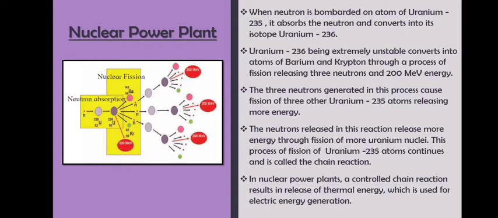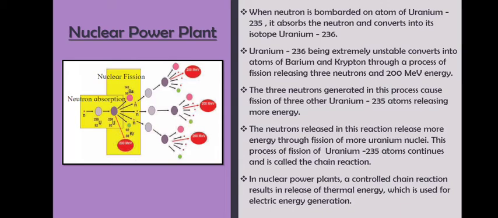When a neutron is bombarded on an atom of uranium, uranium is already having 235, that is the weight. So when a neutron is bombarded on an atom of uranium 235, it will absorb the neutron and convert into its isotope, that is uranium 236, the dark purple colored one you can see.